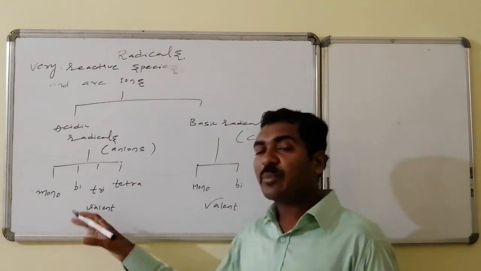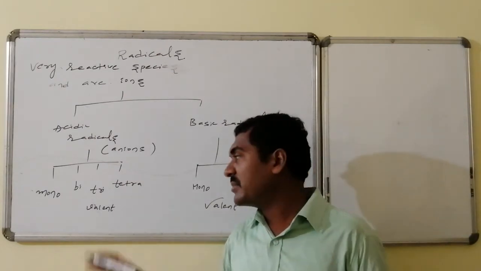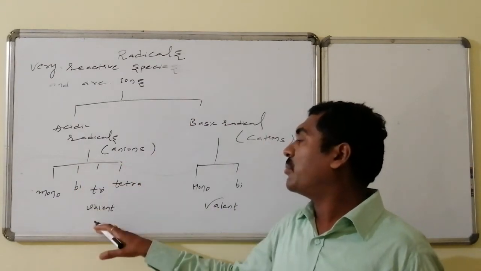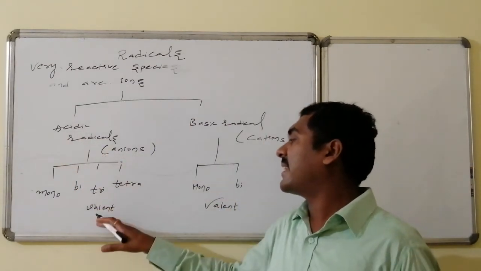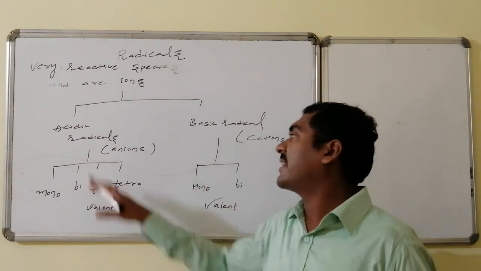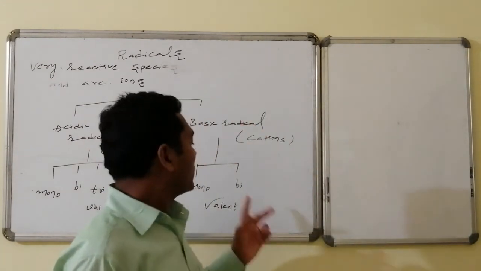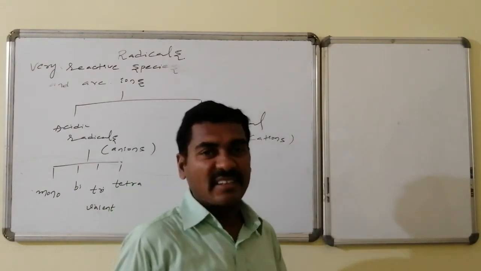On the basis of the charge they hold, these are monovalent, bivalent, trivalent and tetravalent acidic radicals. Similarly, basic radicals are monovalent and divalent, which is enough.